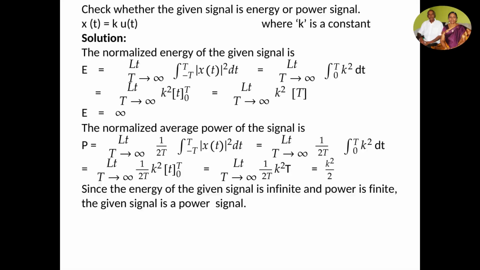The integral of dt gives T. Applying upper and lower limits, you will get k squared T by 2T. And applying the limit as T tends to infinity, T will get cancelled. So the term is independent of T, right? So we get k squared by 2. That means since the given signal has infinite energy and the average power is finite and constant, you can say that the given signal is a power signal.